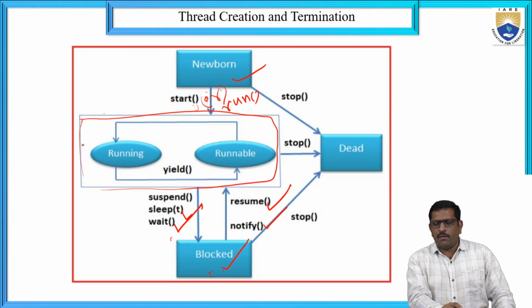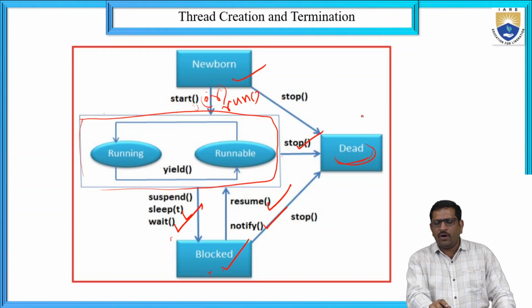If the execution of the process is completed, once it is completed, we can stop the process. With the help of the stop method, the process can be stopped and sent to the dead state. So it is a dead state. Dead state means here it is not executed. The process is not executed at this level.